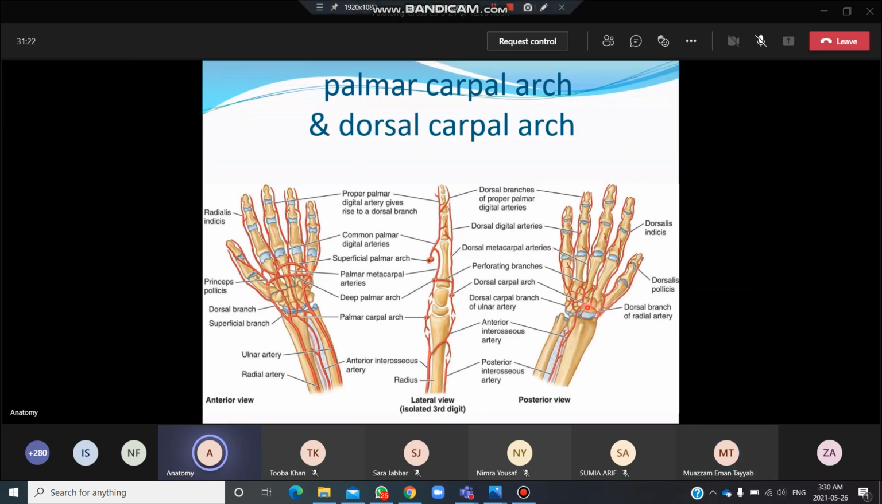Dorsal arch यहाँ से आई. This is the dorsal arch over here. This is the radial artery itself, which is passing through the first interosseous space. ब्रांचेस आएंगी. Sorry, बेटे.